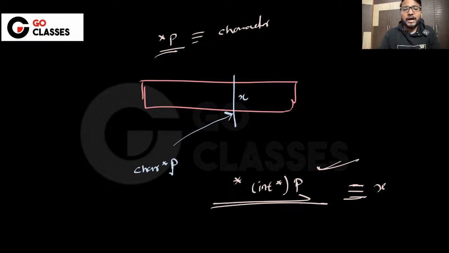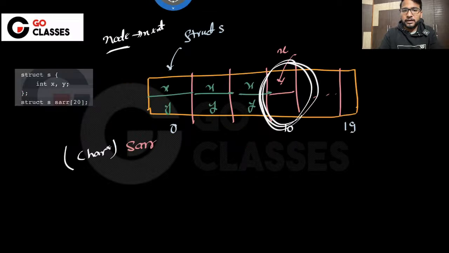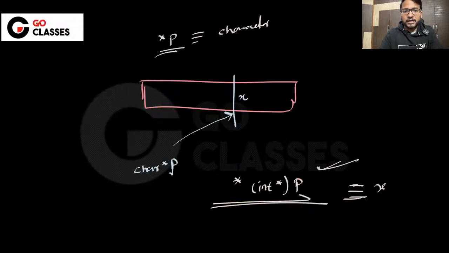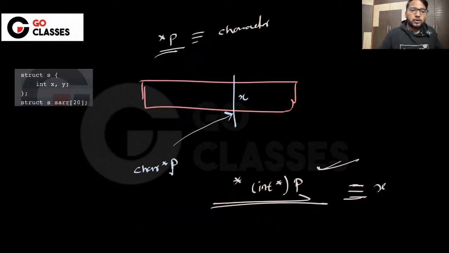Let's suppose that I declare one struct something like this. Can anyone tell me another option? The other option is, this struct type is also x, right? So this is also having two integers x and y, and you want to just access the first integer. So let's suppose this is the first option, okay?